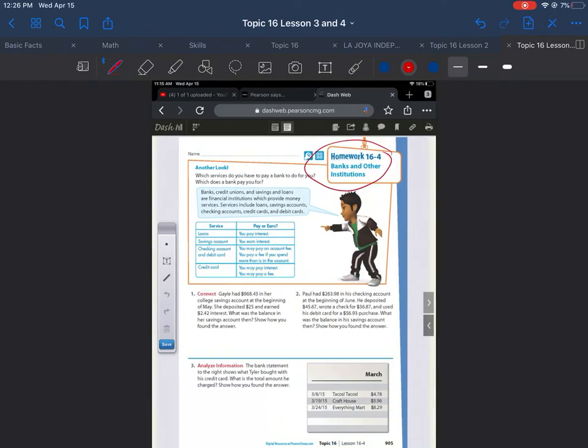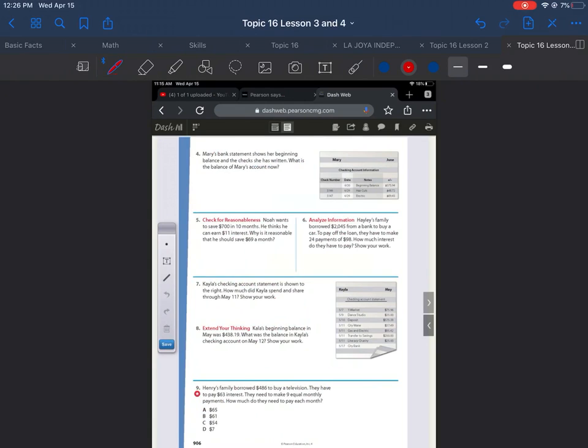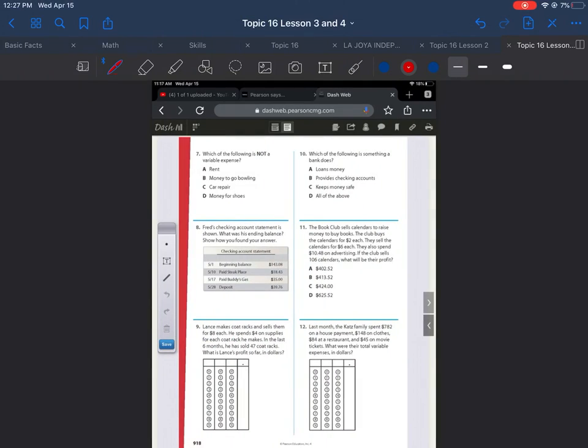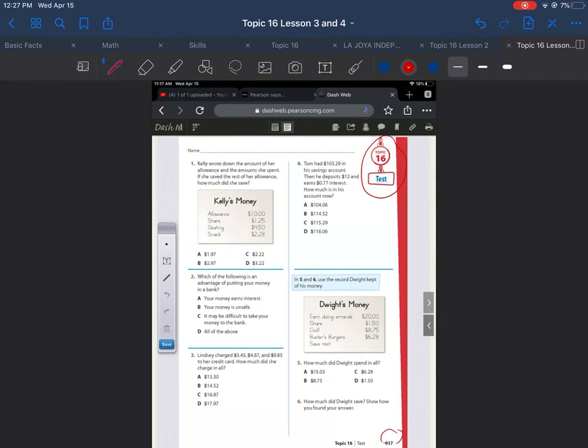So boys and girls, you have some practice again here with your homework. Remember to do these because they will be on your test. So make sure you're practicing with your homework. For Friday, you do have a test, and that is topic 16 on page 917. You're going to do the problems 1 through 6, and then you have 7 through 12.